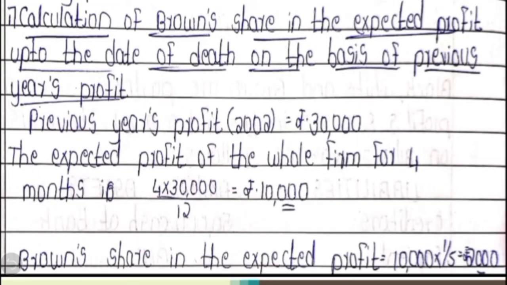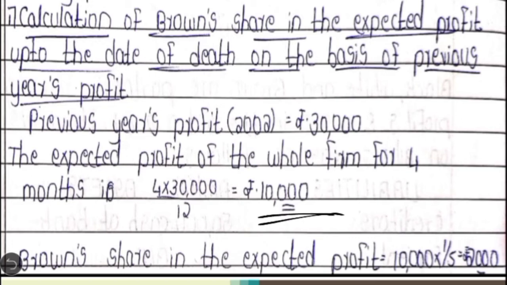First working note is calculation of Brown's share in the expected profit up to the date of death, calculated on the basis of previous year's profit. So we need to first write what is the previous year's profit, that is 2002's profit, which is 30,000. The expected profit of the whole firm for 4 months: as we are calculating by cross multiplication, for 12 months 30,000, for 4 months how much? So we get the answer as 10,000.